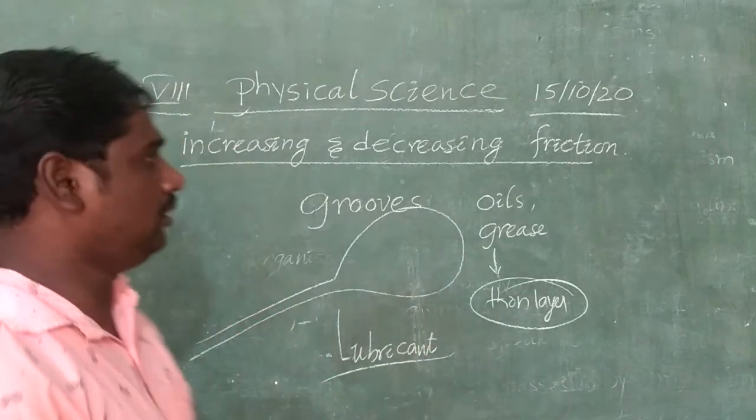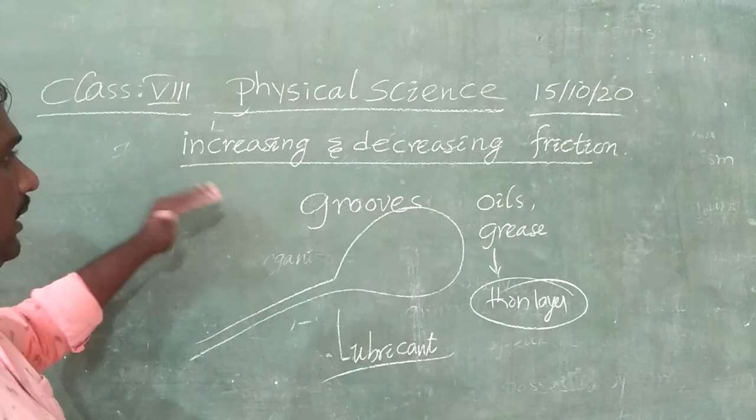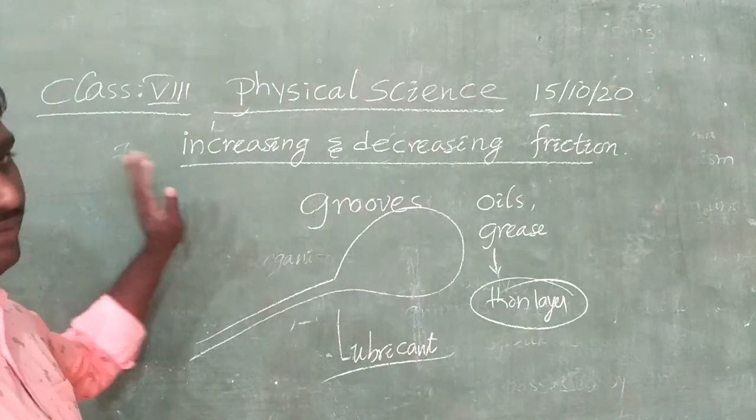So this is about increasing and decreasing friction.